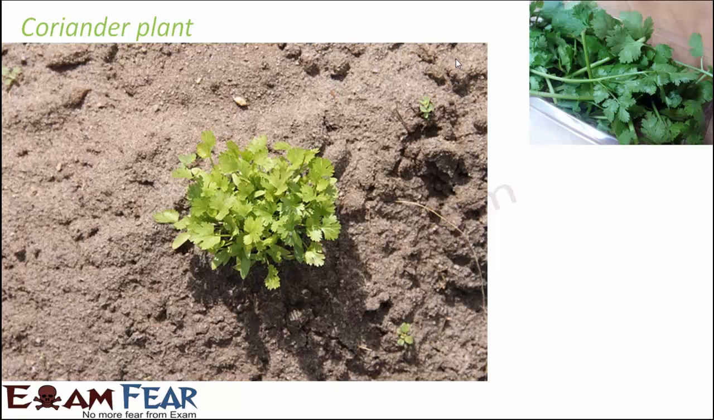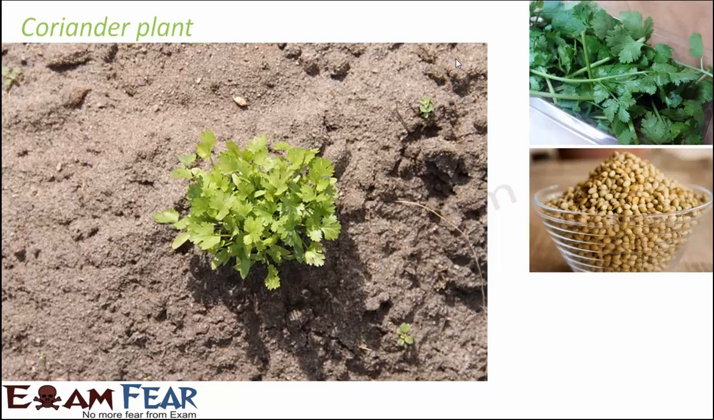When you look at its leaves, the leaves of coriander are very commonly used in various dishes. It is also used for garnishing purposes. It is also used to make pickles and chutneys. So it's very commonly used. So the leaves are edible. We eat the leaves of the coriander plant.